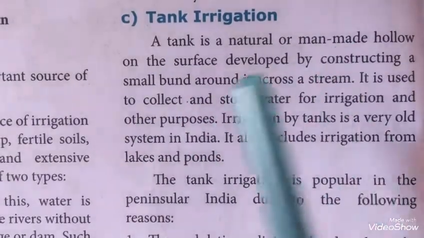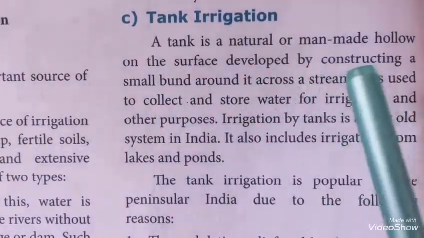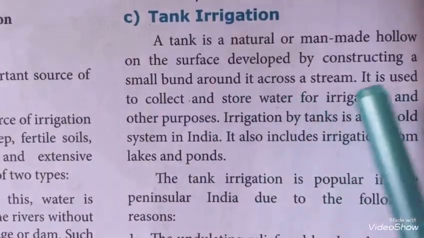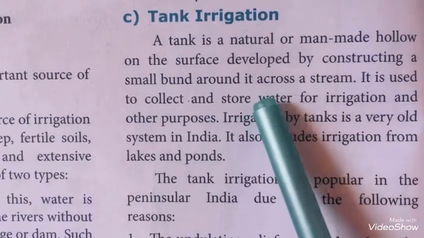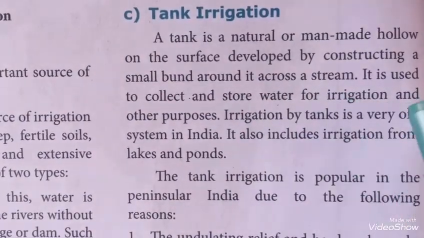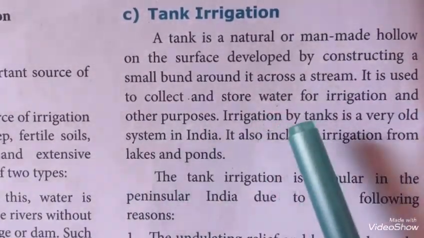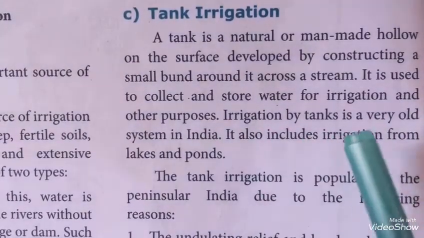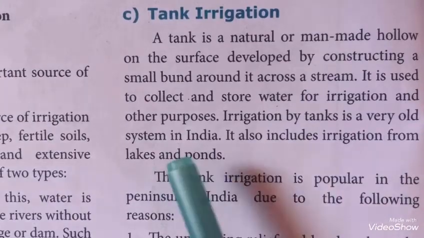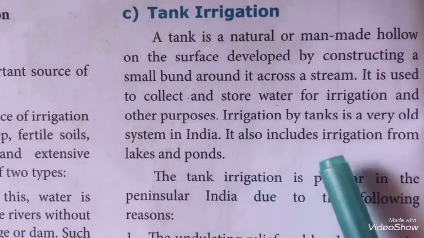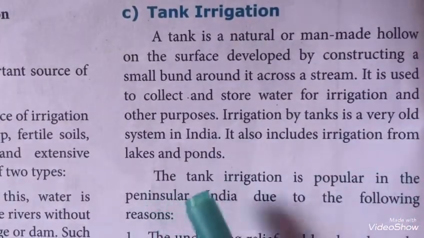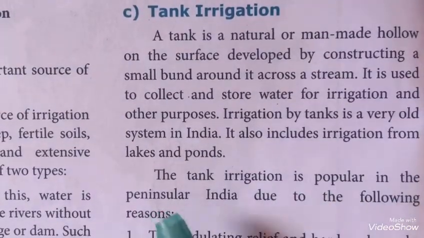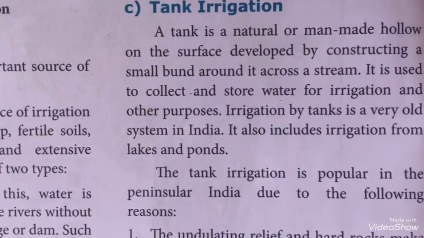Tank irrigation. A tank is a natural or man-made hollow on the surface developed by constructing a small bund around it across a stream. It is used to collect and store water for irrigation and other purposes. Irrigation by tanks is a very old system in India. It also includes irrigation from lakes and ponds. The tank irrigation is popular in the Peninsula India due to the following reasons.